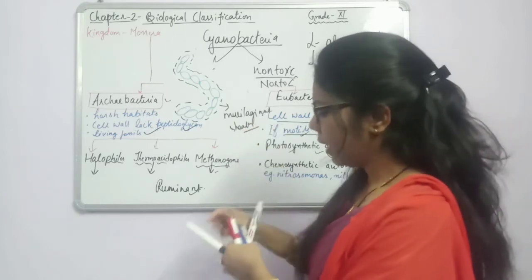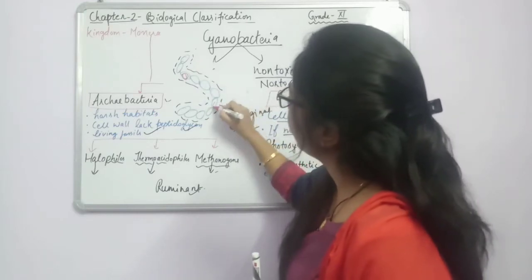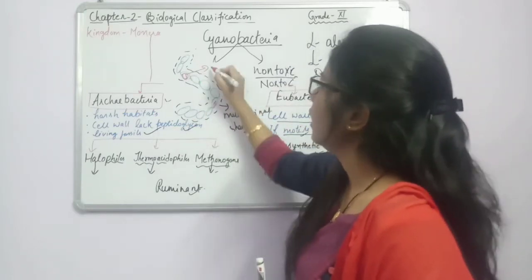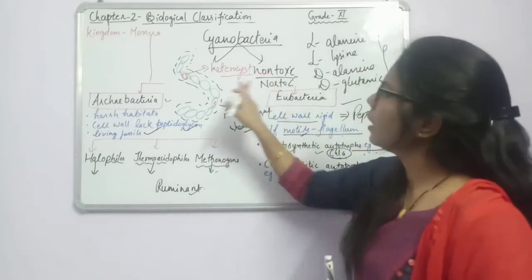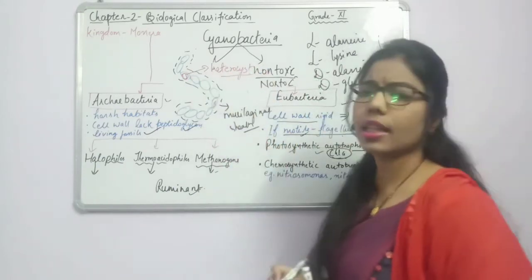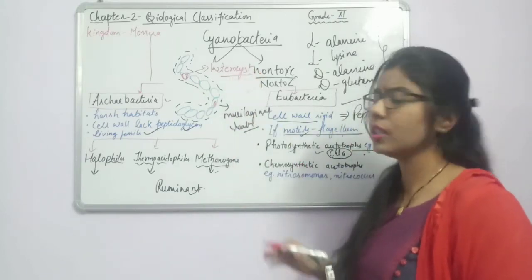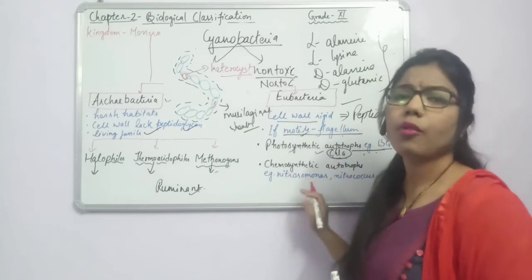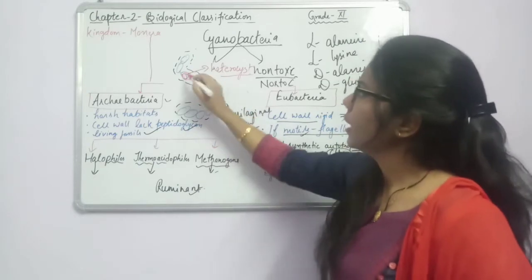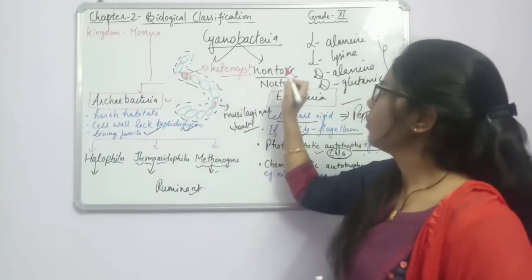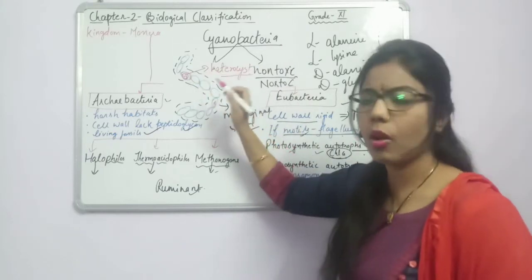Fine. And between them, they have some specialized cells. For example, the specialized cell known as the heterocyst. These are present where? In Nostoc. So these heterocysts are helpful for nitrogen fixation. We know about nitrogen fixation. Where are they fixing it? In these specialized cells. So we can say this cyanobacteria is also helpful for the fixing of nitrogen.